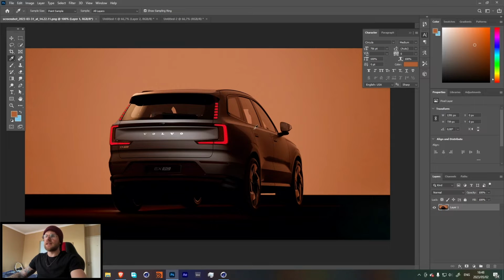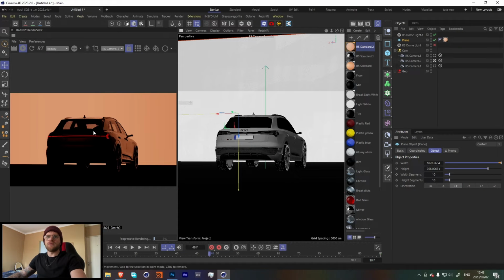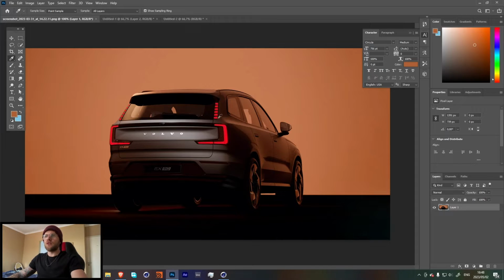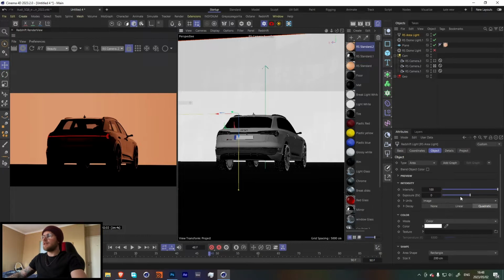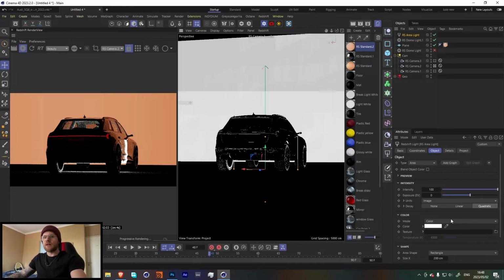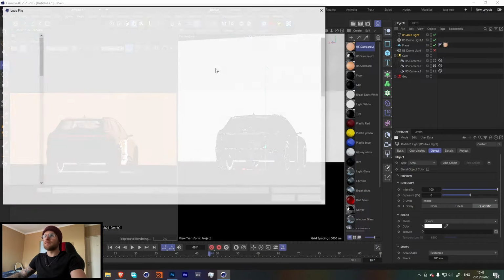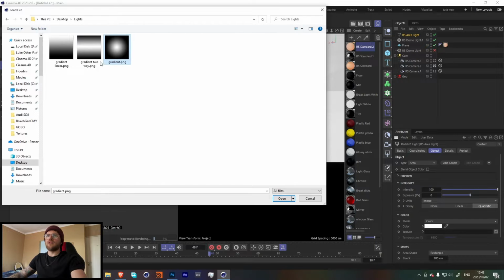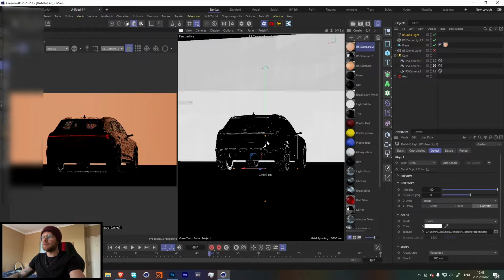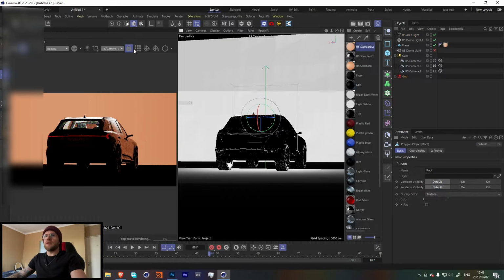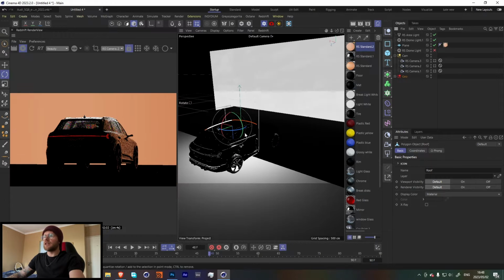Obviously, we want to be able to get the exact same shape over here, as it is different shapes of the cars. Cool, so let's do our first key light, which is going to be this light over here that's coming in from the side. Let's grab an area light, and under the texture, we're going to load one of the gradients that we created. So I'm going to use a spherical gradient, but you can also use a linear gradient. Just see whichever looks better for you, but I think I'm going to use a spherical gradient over here. Let's put that up, and let's lock our camera over here so we can actually leave our camera.